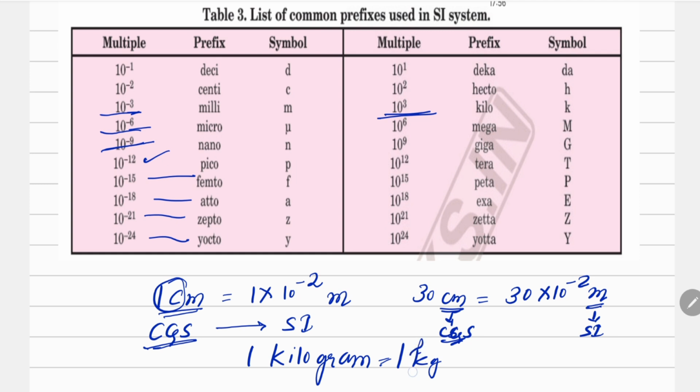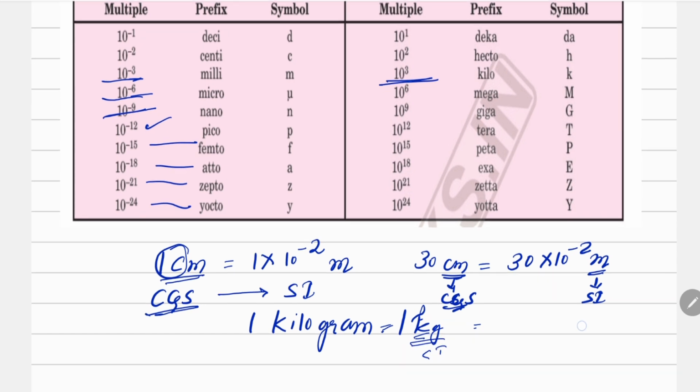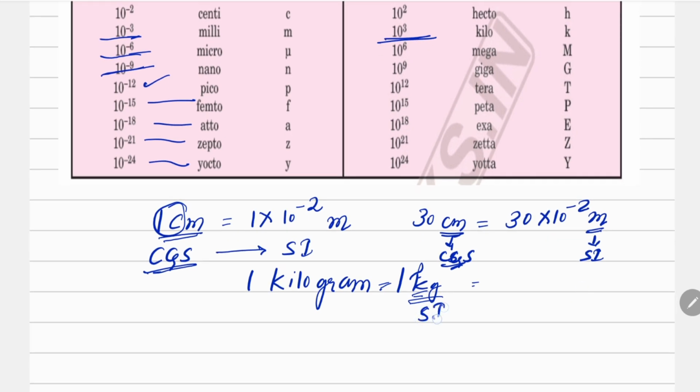So kg is an SI unit, but if I have to convert this SI unit into a CGS unit, which is gram, then what am I going to do? The numerical part multiplied by 10 raised to power 3. So 1 kilogram is equal to 10 raised to power 3 gram. So that is kilogram. Then there is mega.